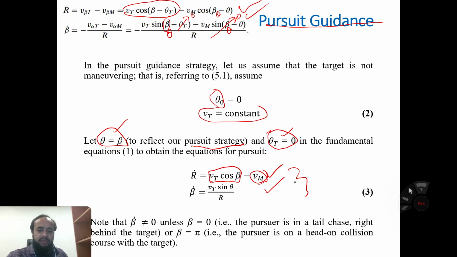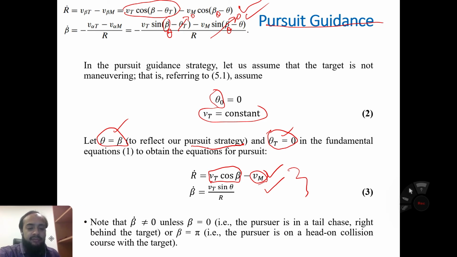Now this is our important equation. You have to note that beta dot is not equal to 0 unless beta is 0, that is, the perceiver is in tail chase right behind the target, or beta equals pi, 180 degrees, that is, the perceiver is on a head collision course with the target.